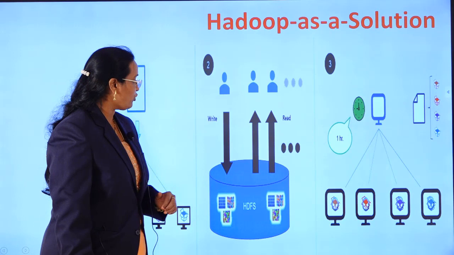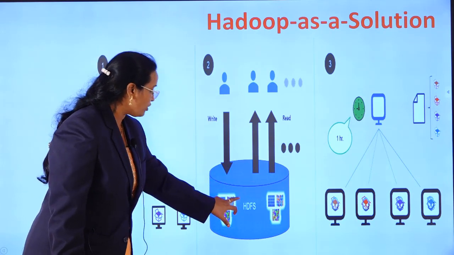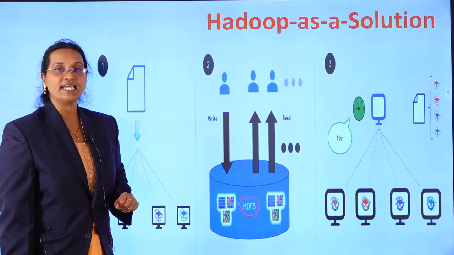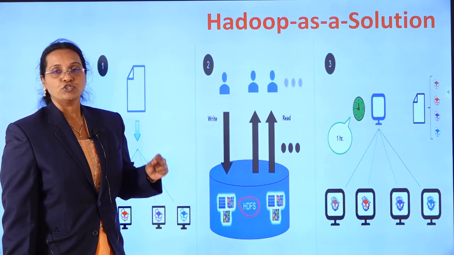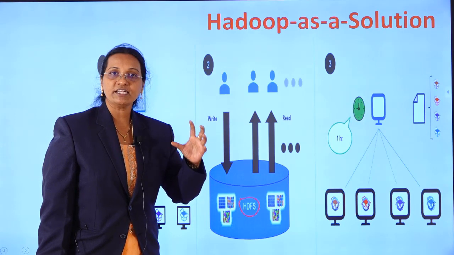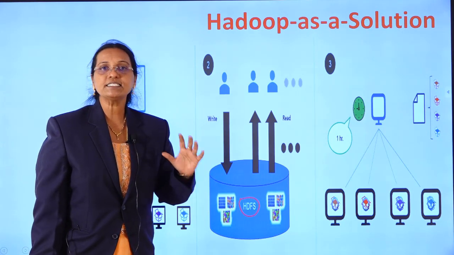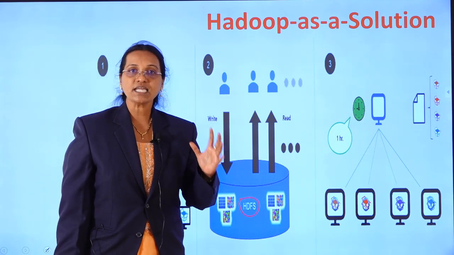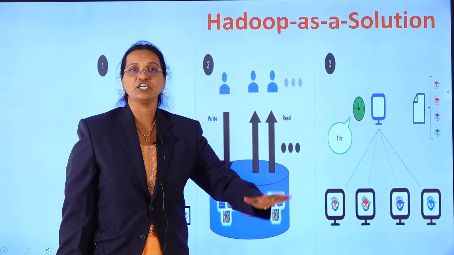In the second diagram you can see that once the data is stored, it will be stored in the HDFS. What does HDFS stand for? Hadoop Distributed File System. So what is the Hadoop Distributed File System? The files or the data will be stored in a distributed fashion. It is quite simple, my dear students. Please understand that the working style of Hadoop is just like a master-slave architecture.